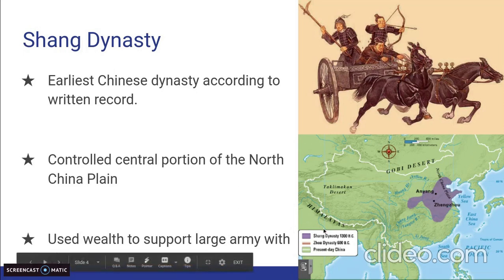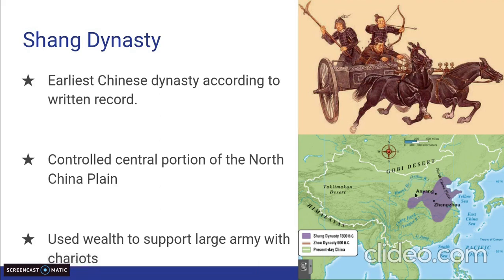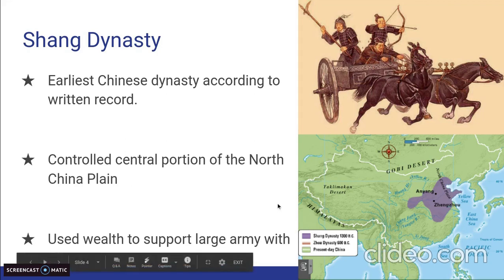Okay, they needed a strong army because you had a group in the northwest part of China known as the Zhou people. They were a nomadic group at this time, and they continued to be in constant conflict with the Shang Dynasty. So the Shang Dynasty needed a strong army to defend its land.